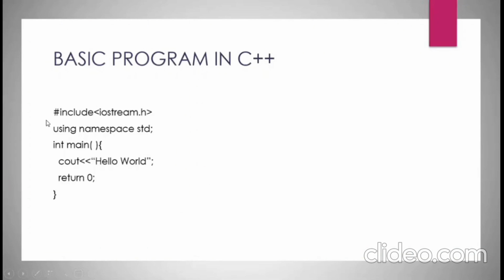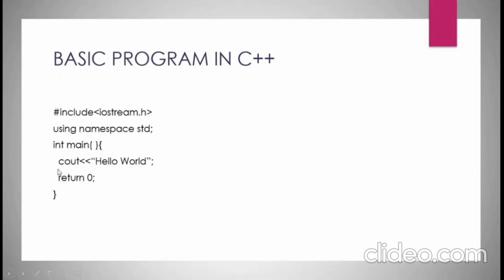The first line says hash tag include iostream.h. It is a header file that let us work on input and output using namespace std. This is used to add names for object and variable from the standard library. Int main. This is a function. Execution of a program starts from main. It is followed by a curly bracket and the program also ends with a curly bracket. If any of the curly bracket is missing, then it is an error.